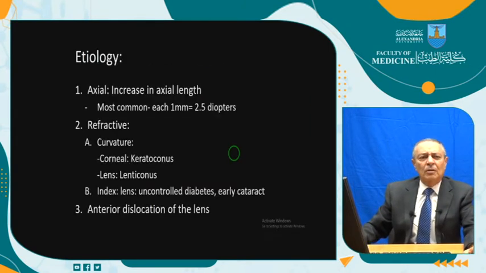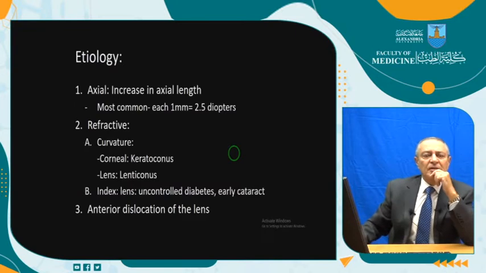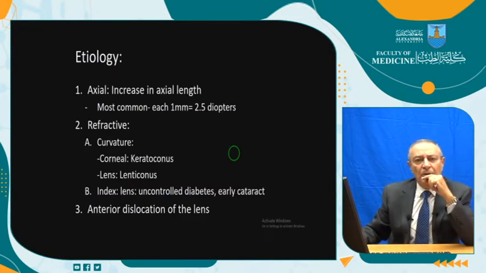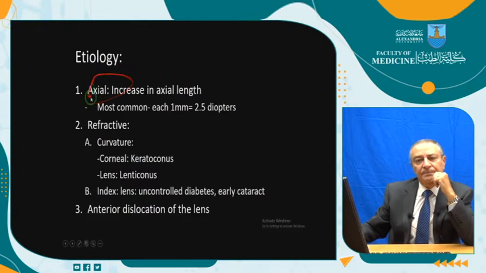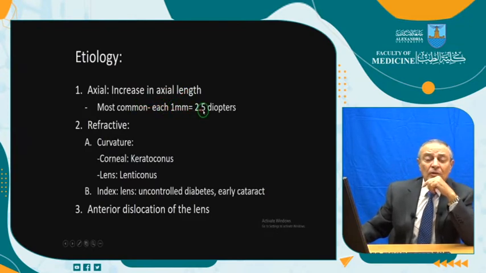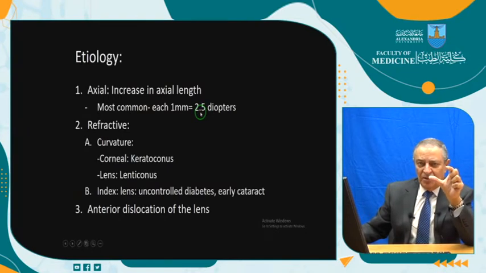Etiology. Let one ask himself, why am I myope? Why is this guy myope? Why not emmetrope? Let us see. Etiology is mainly axial. Mainly axial, an increase in the axial length, as this is the most common, and each 1 millimeter increase in length induces 2.5 diopters of myopia.